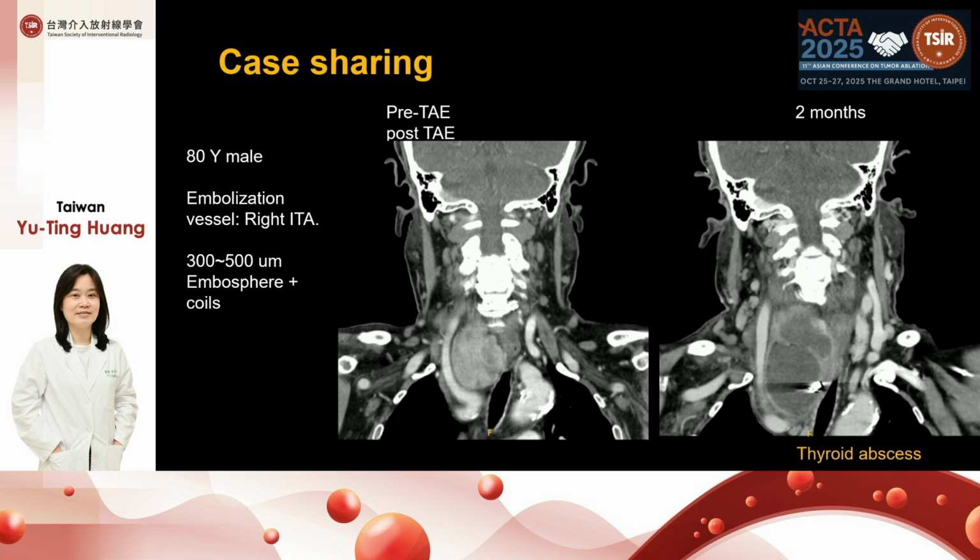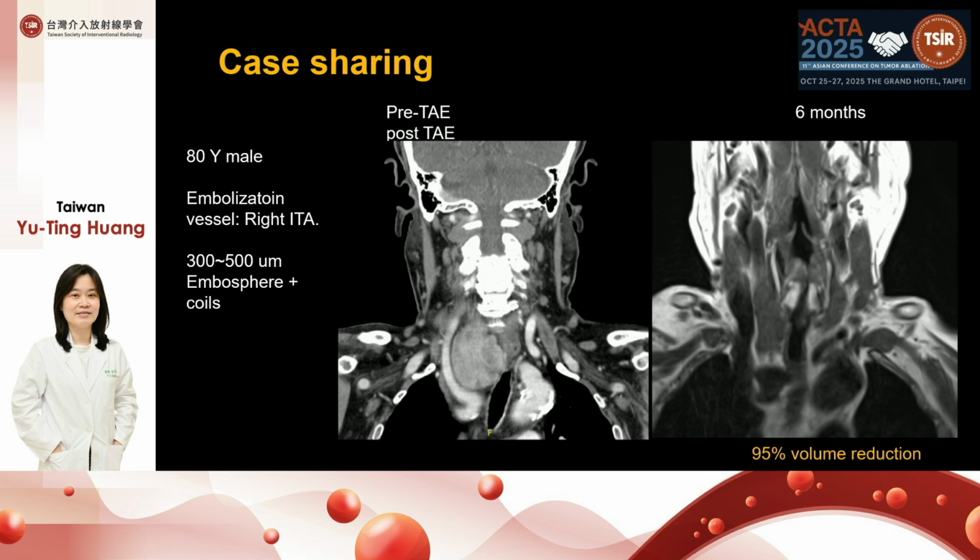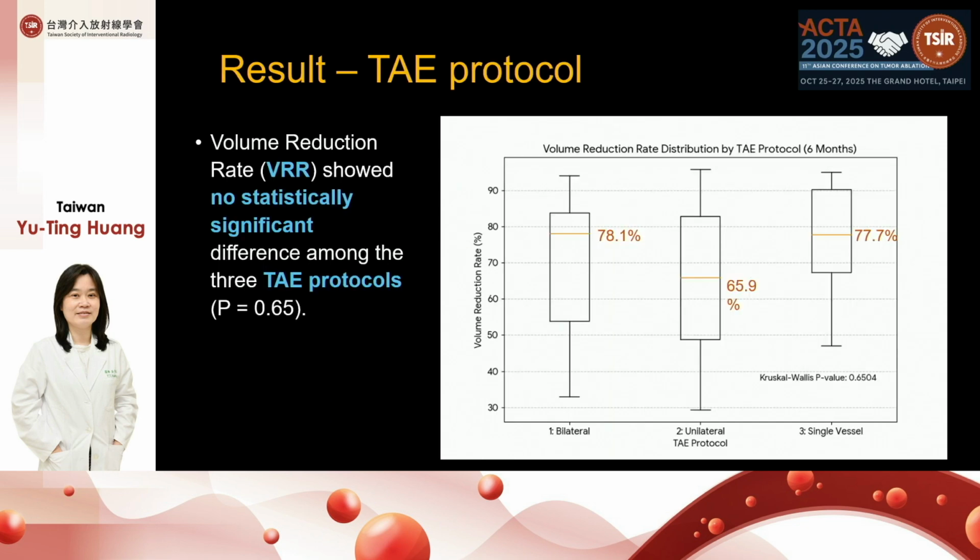He went to the ER, and the CT showed a thyroid abscess. Fortunately, the patient received conservative treatment and percutaneous drainage and recovered well. During the 6 months follow-up, there was a 95% volume reduction. So although there are different types of embolization protocol, overall there is no significant difference in the treatment effect.